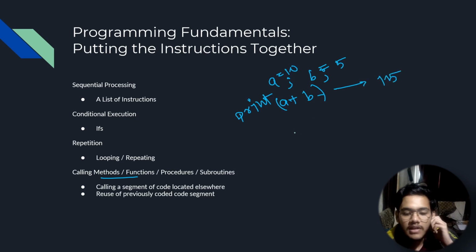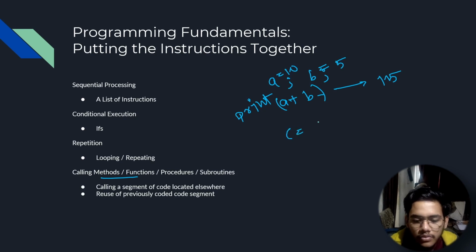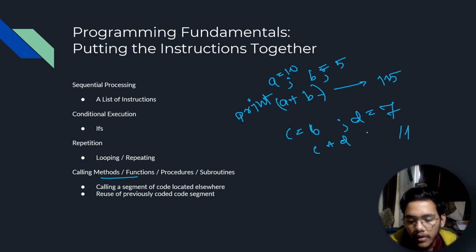In the next case, let's say I wanted 2 other numbers. So I took C equal to 6 and D equal to 7. Then again I did C plus D, I printed the output, I got 13 as a result, right? But I'm doing the same thing again and again, writing the same 2 or 3 lines.